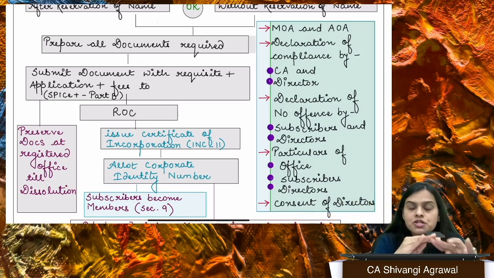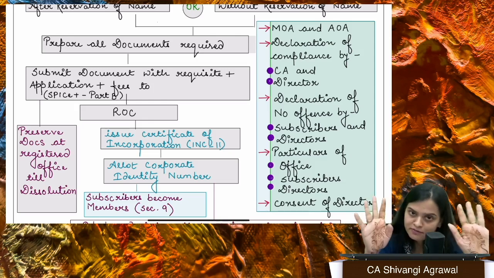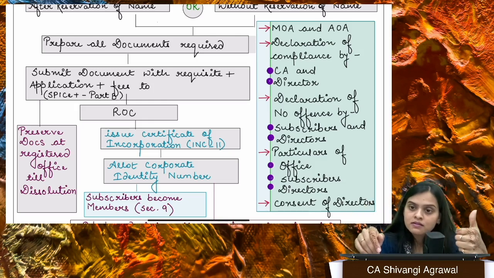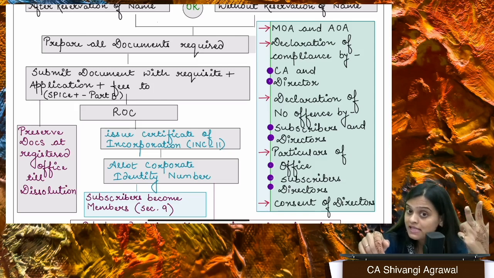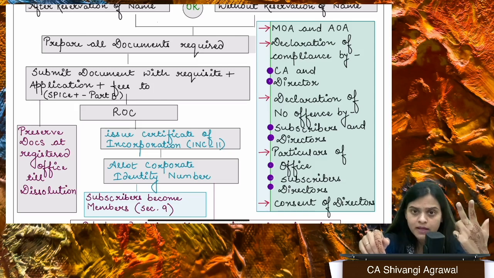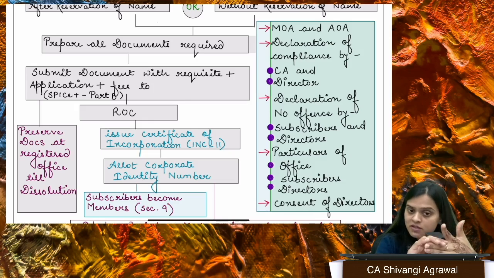What is a compliance declaration? That all the requirements have been met. So first is memorandum, articles, declaration by CA, CMA, CS or advocate, and declaration by directors, right? That all the requirements have been complied with.